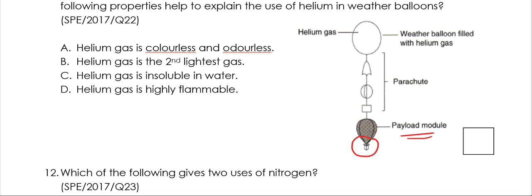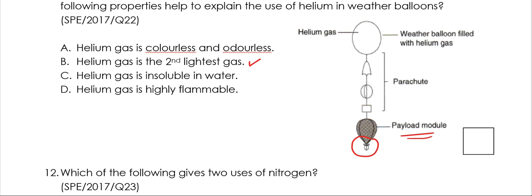And what the people do is that they're going to take this and actually look at the sensors and take a look at the readings about the weather. Okay, so helium gas is colorless and odorless, yes, but that doesn't help in being a weather balloon. A lot of other gases are all colorless and odorless. Helium gas is the second lightest gas. Maybe this could be helpful so that it can float up high.